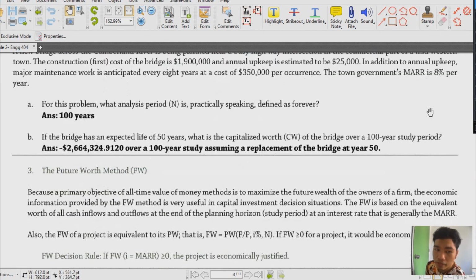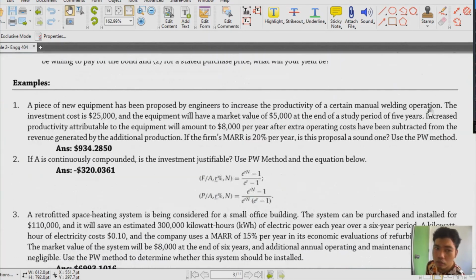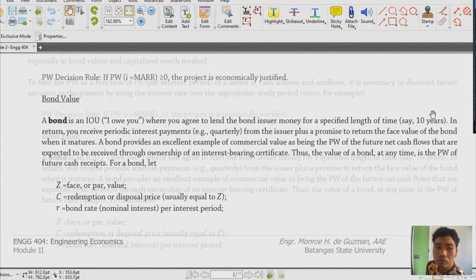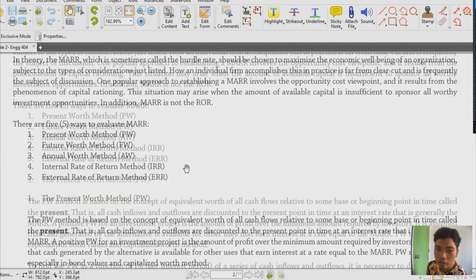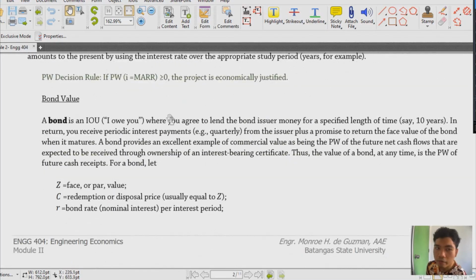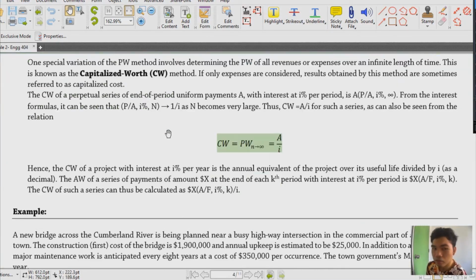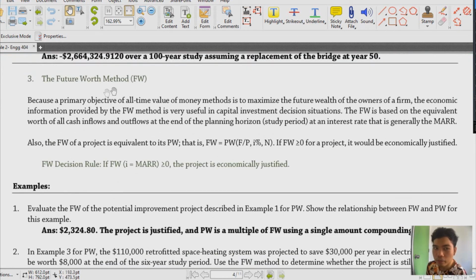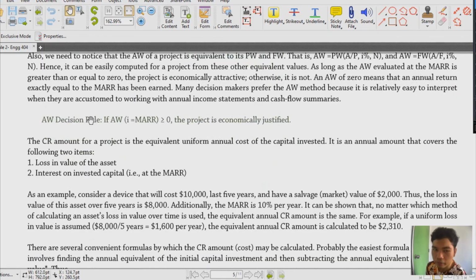we still have one more example here. Actually, my numbering here is wrong. Supposedly the present worth should have a bond value as well as the capitalized cost. It should be like that. So this technically should be 2 for the future worth, and then our annual worth would be number 3.